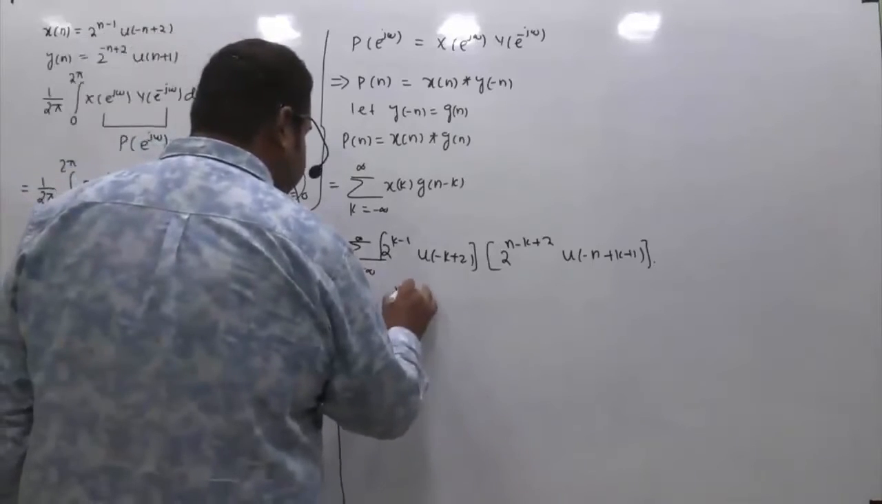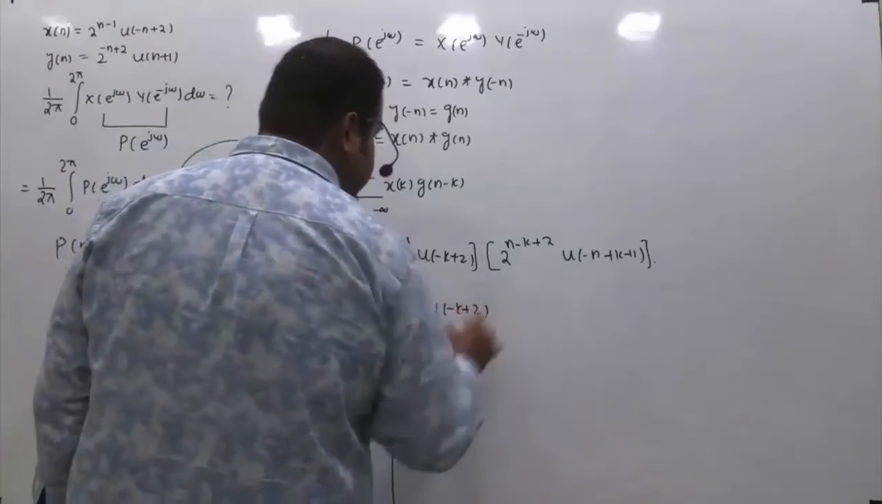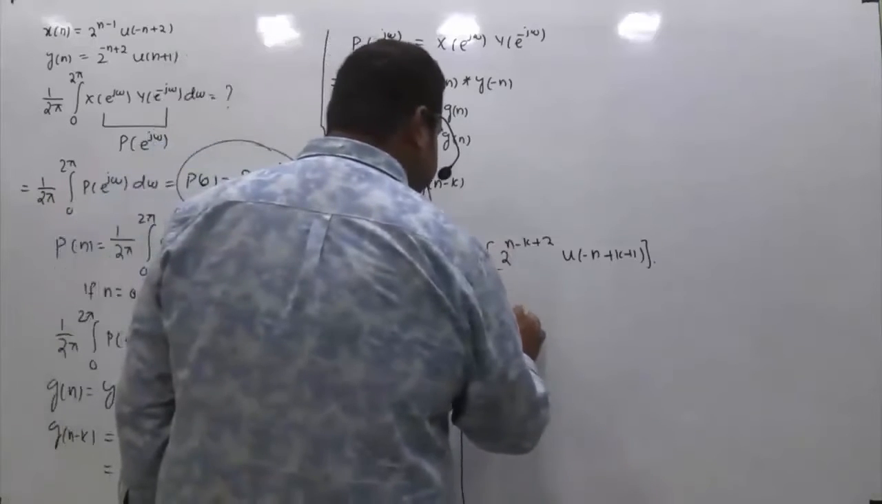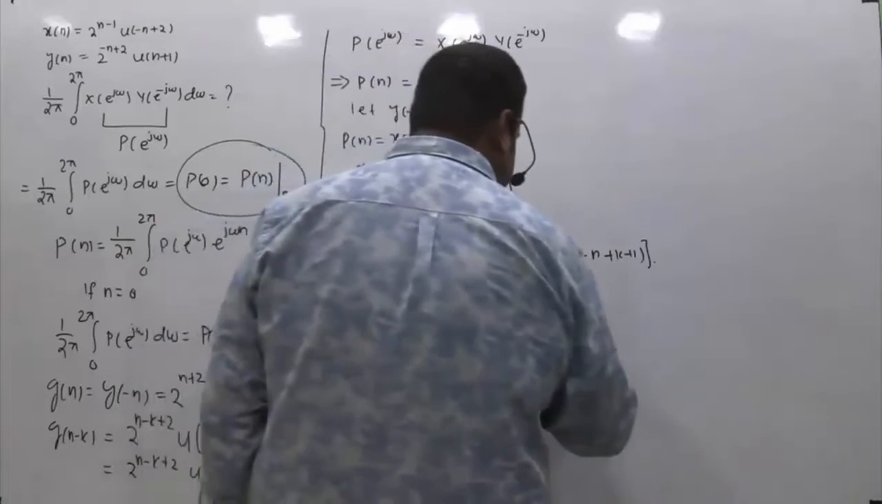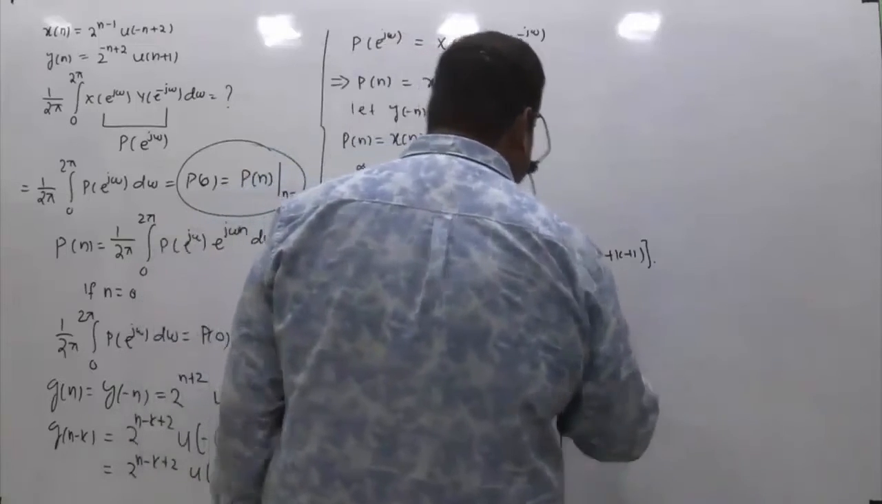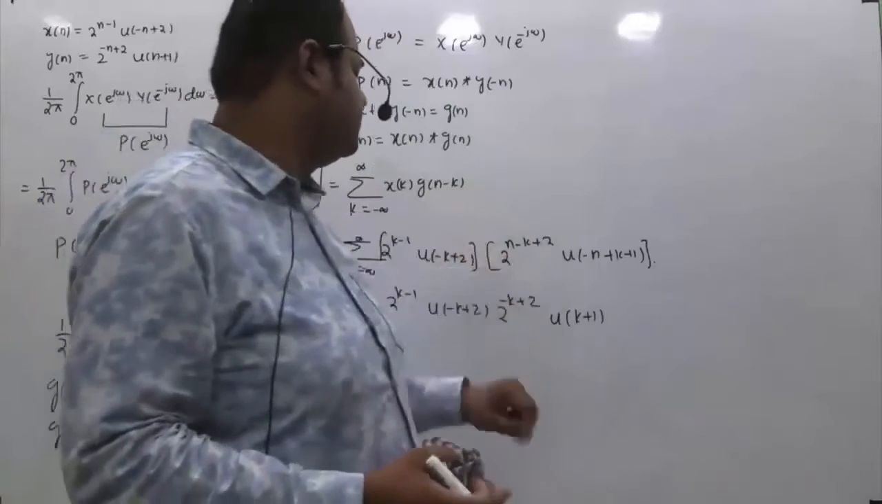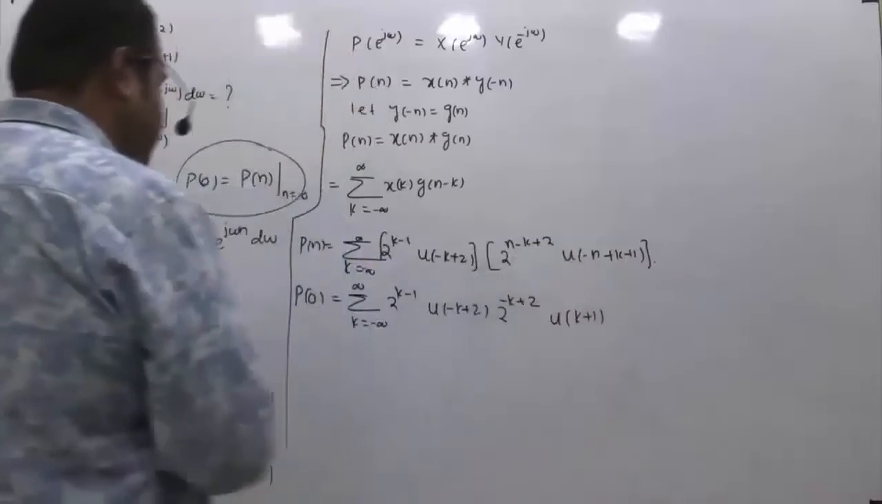If you do that, this is 2 raised to power k minus 1, this is u of minus k plus 2, and n if I am replacing it with 0, so this will be 2 raised to power minus k plus 2, and this is u of k plus 1, right? Because this n I am replacing with 0, so it will be 2 raised to minus k plus 2, and this will be u of k plus 1.